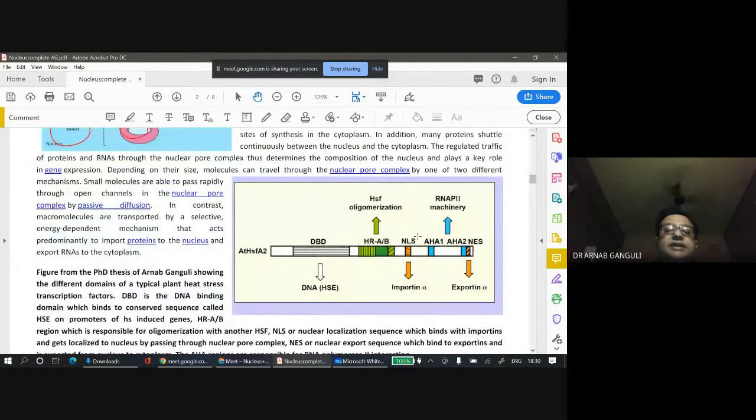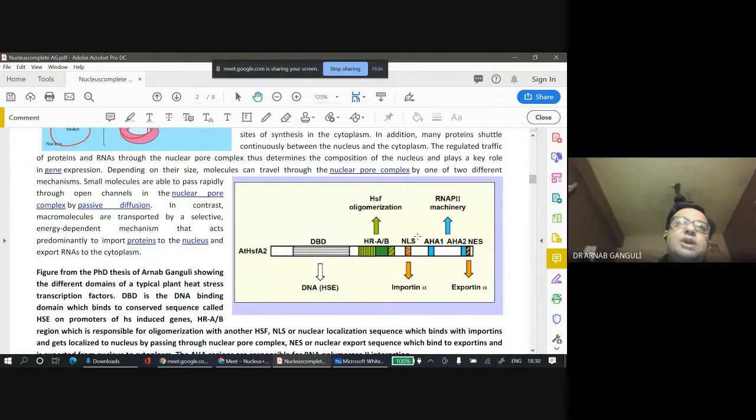There are transcriptions, DNA transcription, where DNA is transcribed to messenger RNA. There are certain transcription factors. These are proteins. They are known as transcription factors.